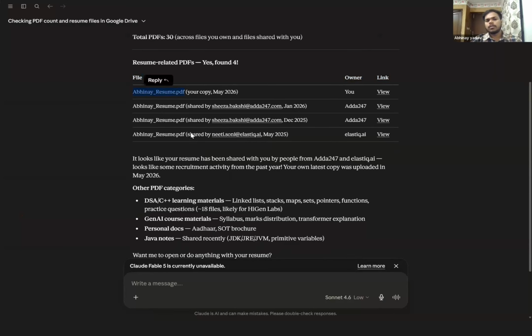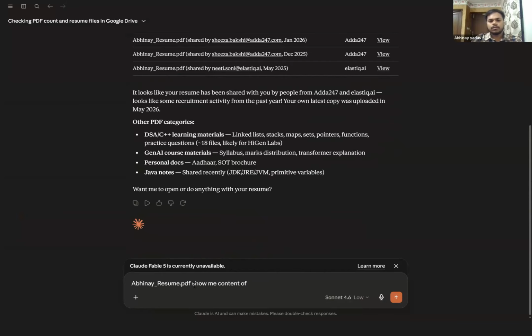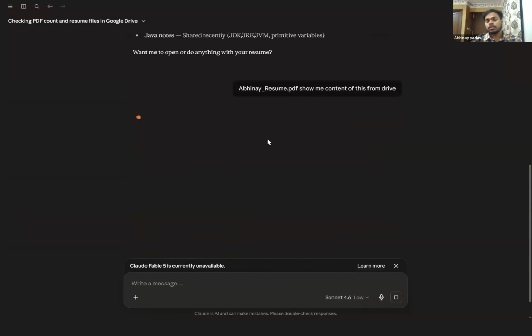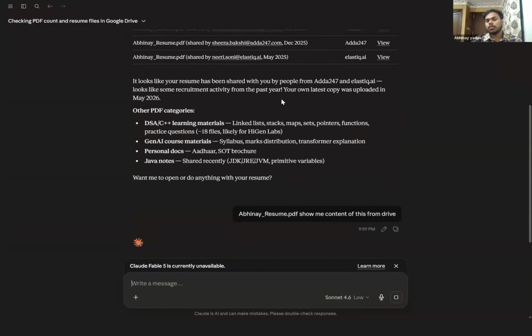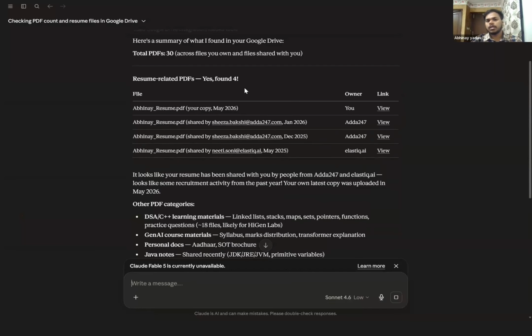So you can just write over here, show me the content of this from Drive. Don't you think this is so good? It is actually doing a lot of things for you. You don't need to open your Drive, and you don't need to worry what is present over there. You just simply give the access, and you just simply give the command.